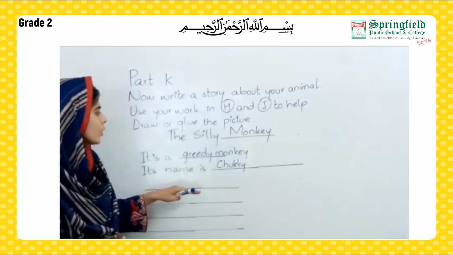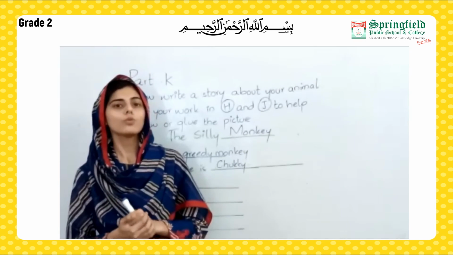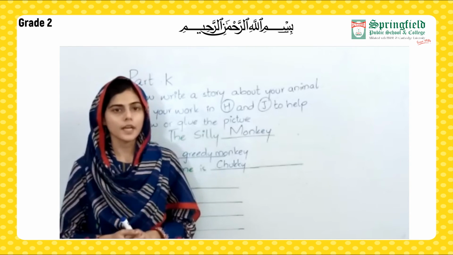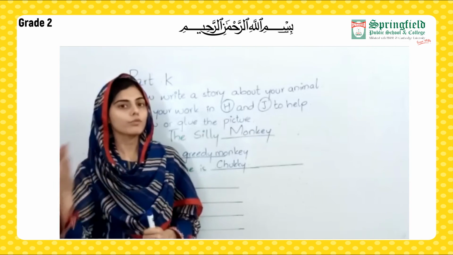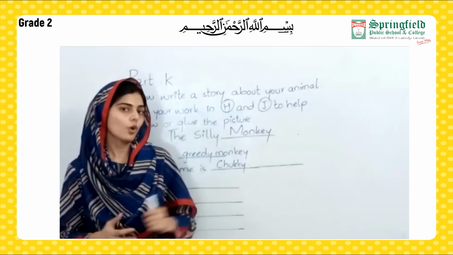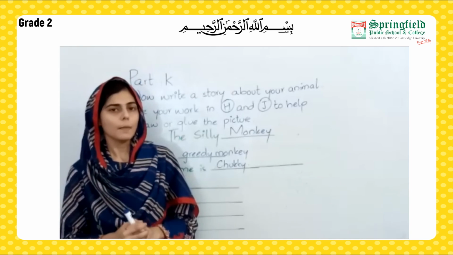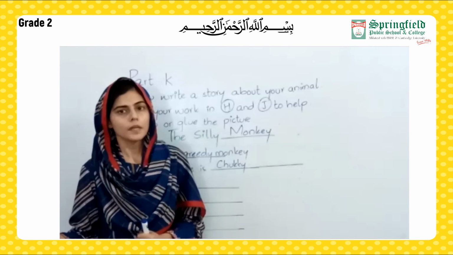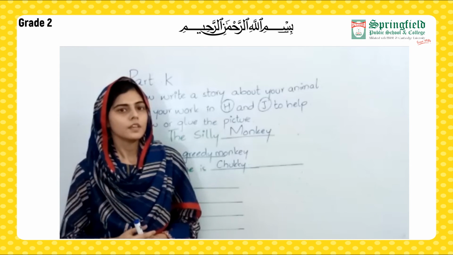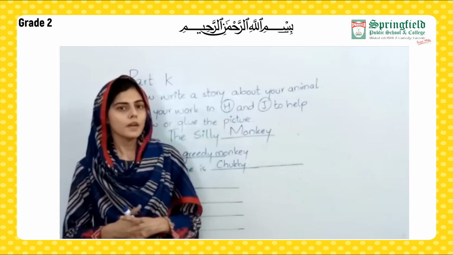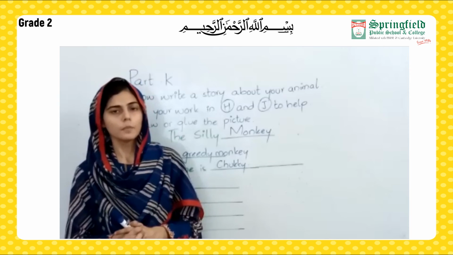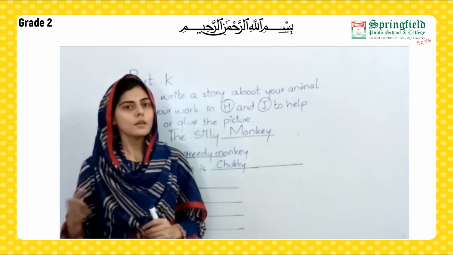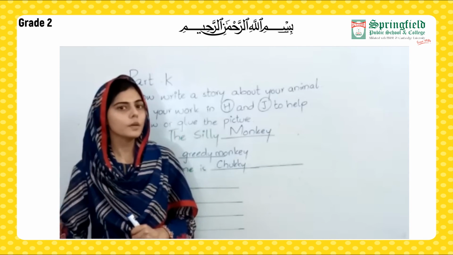Now here in my story, what happened? One day, Chucky was jumping here and there, holding a banana in his mouth. He was jumping from one treetop to another treetop. Then, what happened? Then as he was jumping, he came across a pond. It was a big pond. He saw many fishes. As he was walking by, he also saw another monkey holding a banana and walking by.